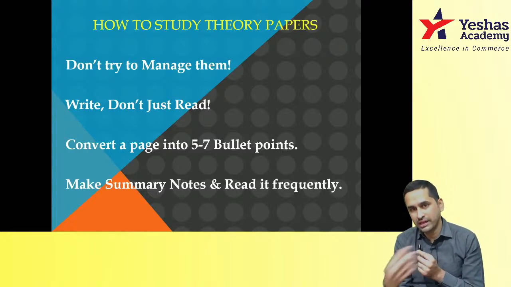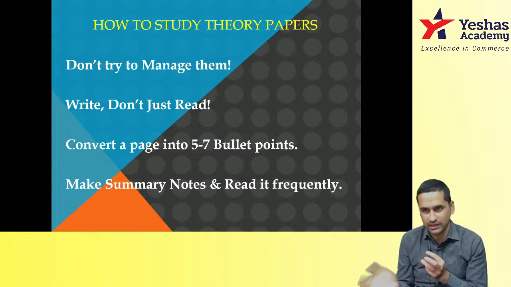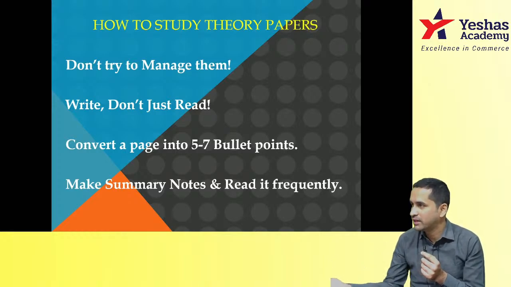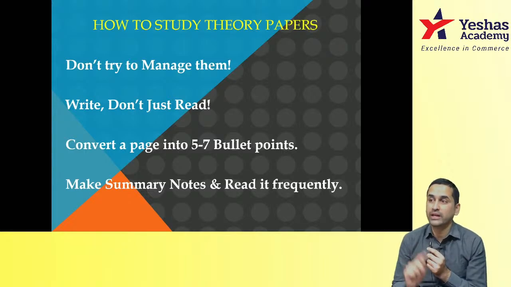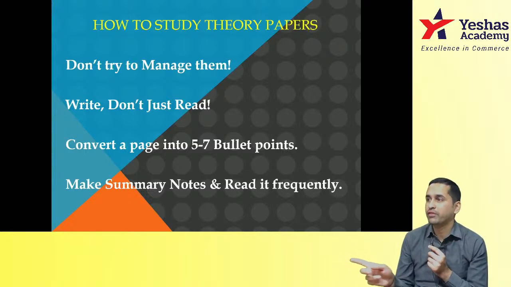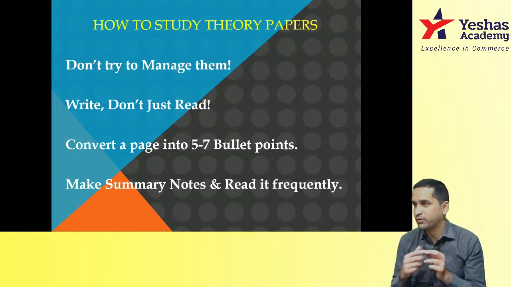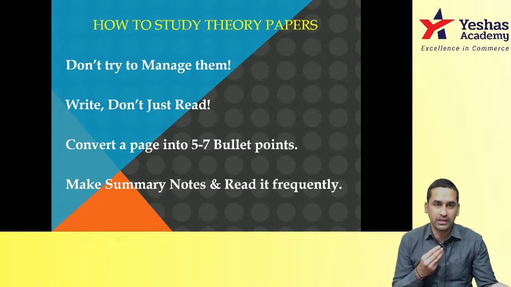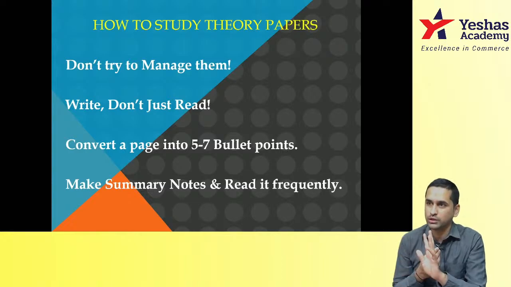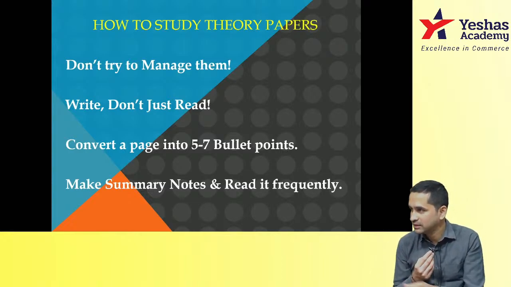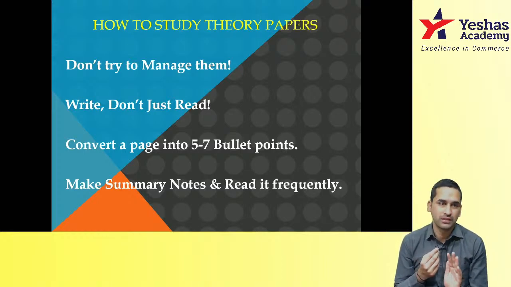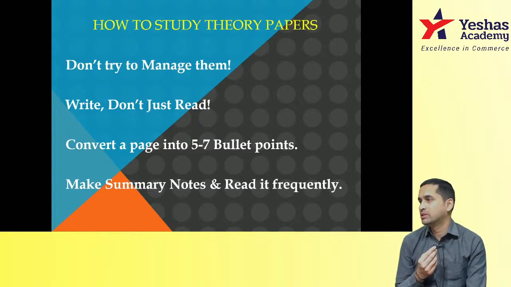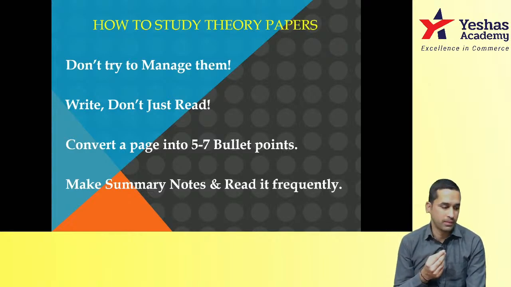And then you check your own answer sheet with the suggested answer, even that is available on the ICAI website, or give it to your friend. Take your friend's answer sheet and evaluate it, 15 to 20 minutes for evaluation. You will get to know. From that day you will still have 15 days to correct yourself. If you think there was one more question you could have written but there was no time, now you know that in accounts paper, costing paper, time is a challenge. In exam, it will be very fast from the beginning itself. I hope this is clear. Write and practice. Even theory, write and practice. Don't simply read. It's a very big mistake that some of you are already doing.